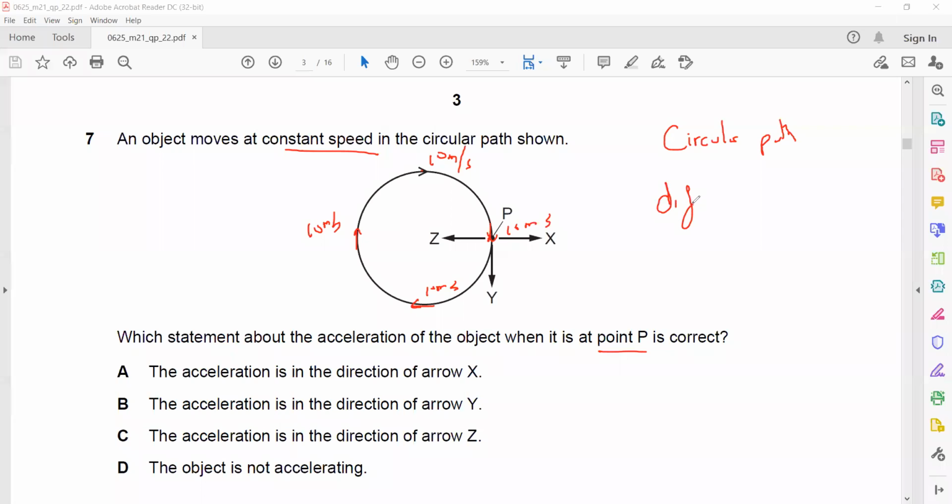So what could be the right statement? Which direction is towards the center? Z is towards the center. So C will be the right answer, that acceleration is directed towards arrow Z, or we can say it is towards center. And why this statement is wrong? It is always accelerating. Whenever object move in a circular path, it always accelerates because the direction is continuously changing.